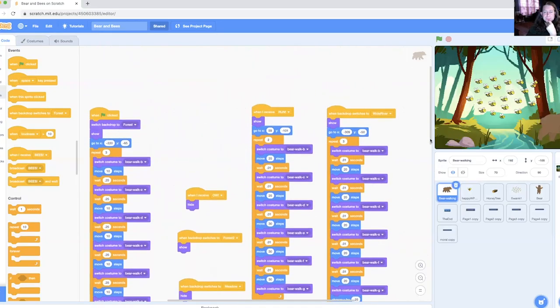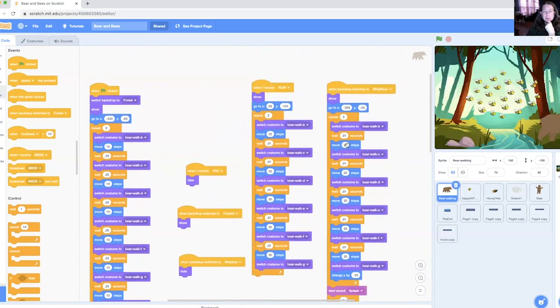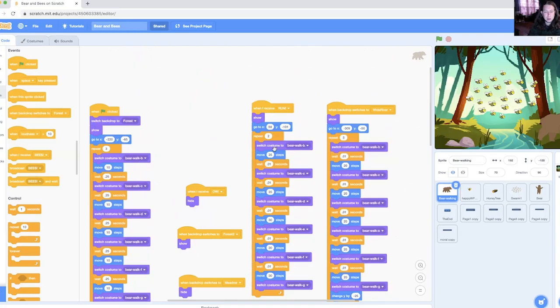See, we've got a couple of other pieces of code here for this walking bear. When it receives run, we've got another walk cycle. But you'll notice that this walk cycle, instead of waiting 1/4 of a second, we're only waiting 1/10 of a second, and we're moving 30 steps at a time instead of 10 steps at a time. That gives the impression that the bear is running much faster. So a nice, leisurely, relaxed walk through the forest bear at the beginning here, and then I'm getting attacked by bees bear right here when he receives run. So all that we're seeing here with run is this walk cycle on our bear.